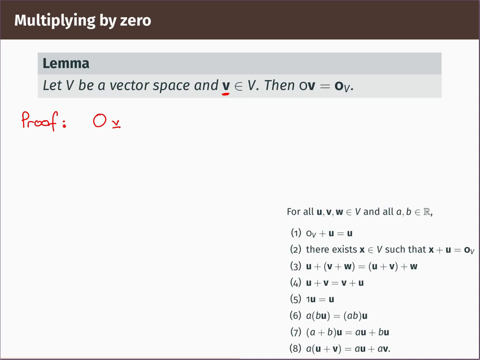What can we say about this? 0 is the same as 0 plus 0, so I could rewrite it like this. And now we can use a vector space axiom, namely axiom number 7, to rewrite this as 0 times v plus 0 times v.